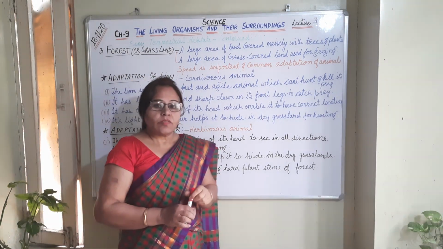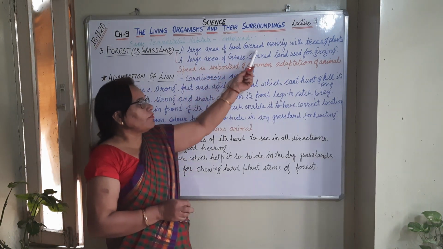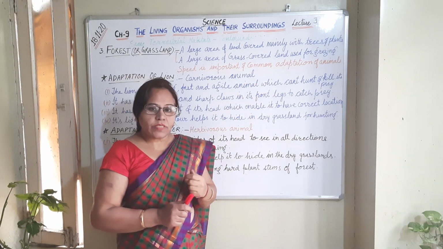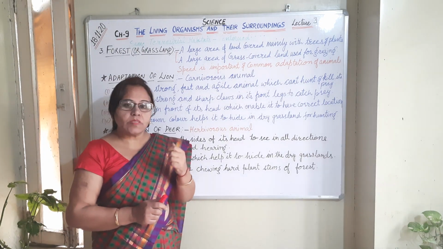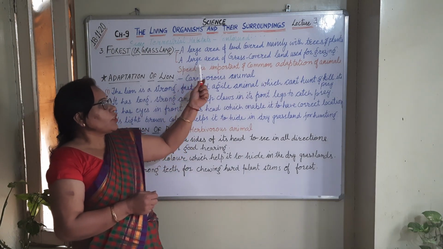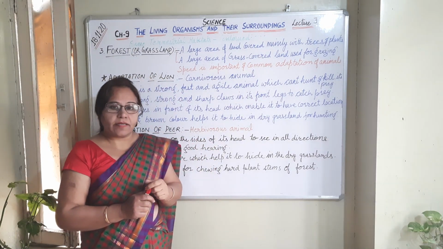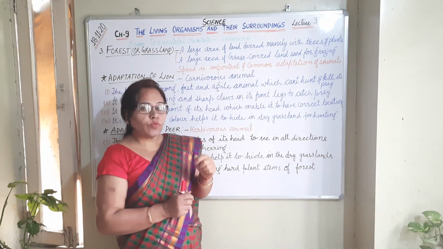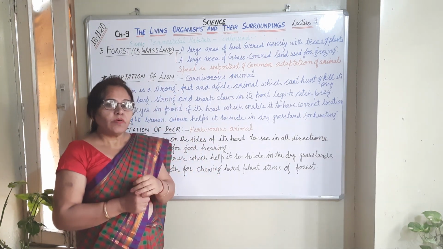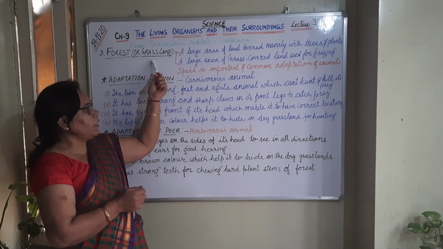Children, forest, you all know about forest, a large area of land covered mainly with trees and plants. This is known as forest, where a large number of animals and plants survive together. And a large area of grass covered land used for grazing animals is known as grassland. But up to some extent, both grasslands and forests have similar situations. So that's why we discuss them in the same way.